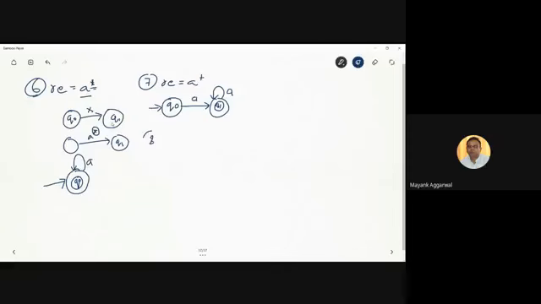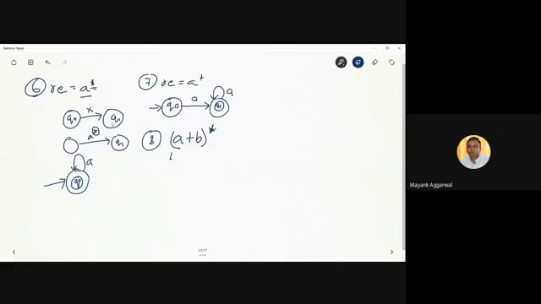Now let's see what will be the automaton for (a plus b) whole asterisk. Whenever an asterisk comes, we have to refer to the expression which we have solved earlier. What is the automaton for a asterisk?